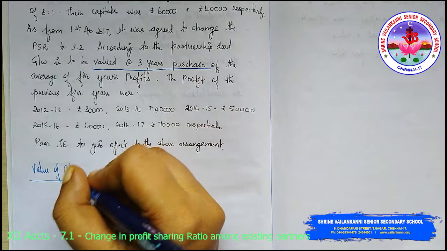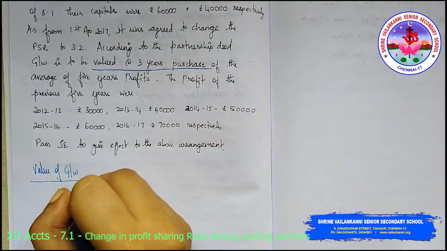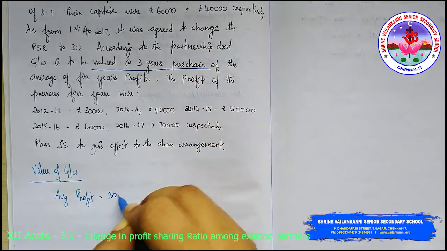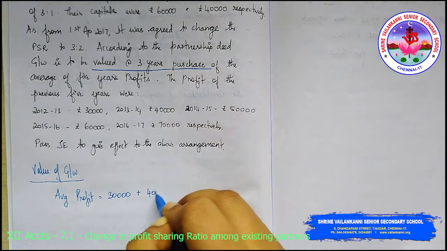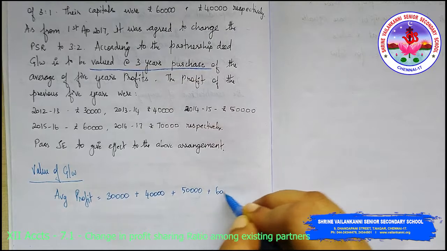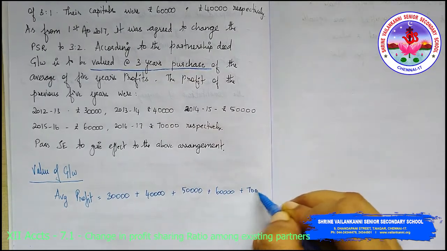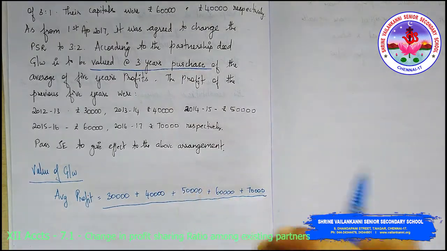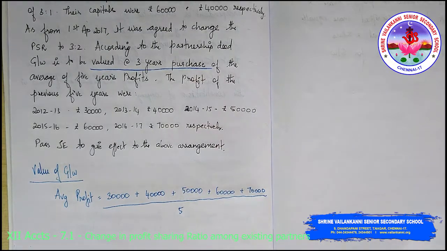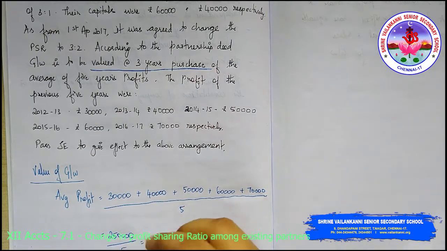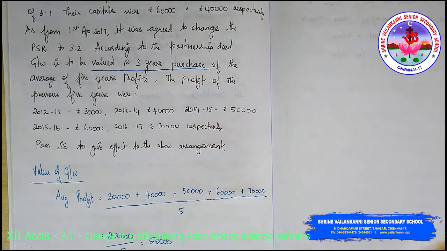So average profit is equal to 30,000 plus 40,000 plus 50,000 plus 60,000 plus 70,000 divided by 5. If we add all these, I am getting 2,50,000, divided by 5 will be 50,000.